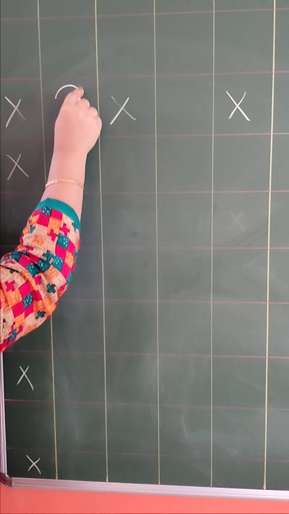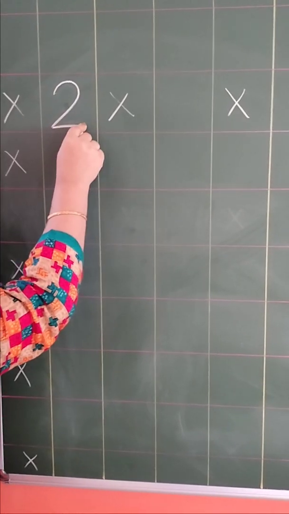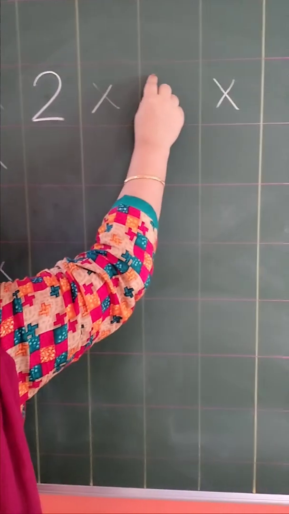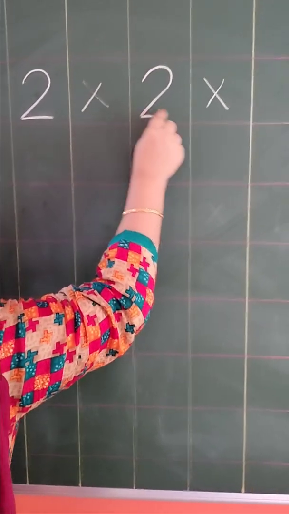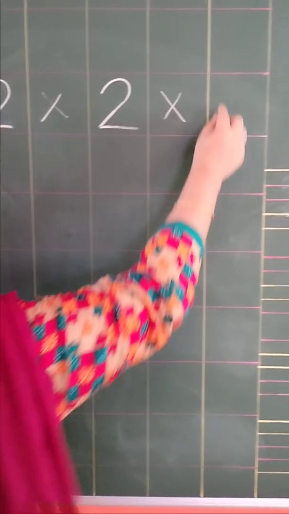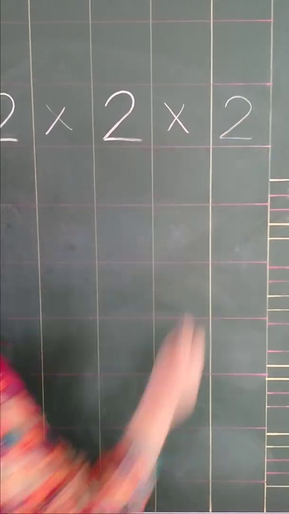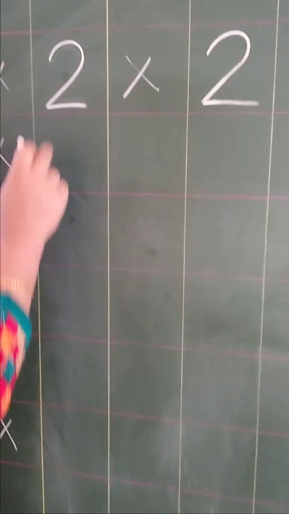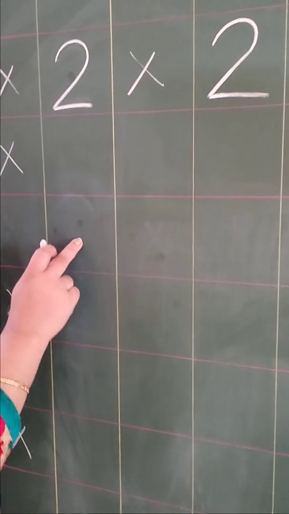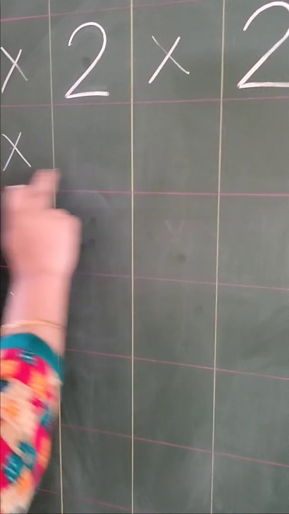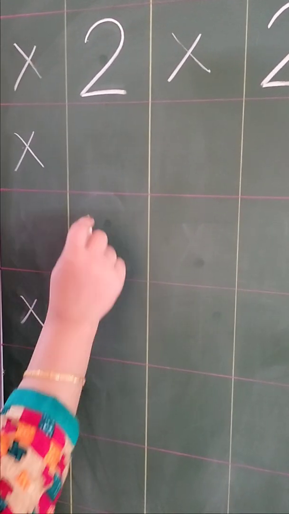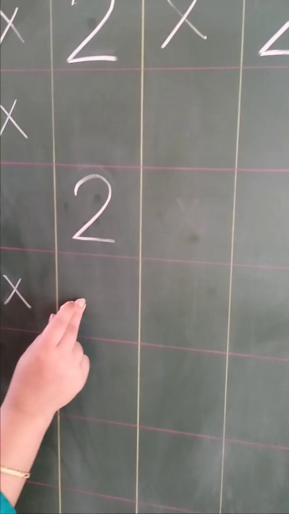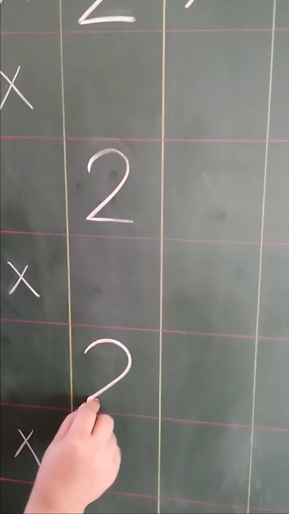We're going to write 2, and every time that we write 2, we have to read out the figure like this. 2. Again here. 2. Now in the same way, you have to write here also. We'll leave this line blank. Again we'll write here. 2. Again you'll leave this line and here. 2.